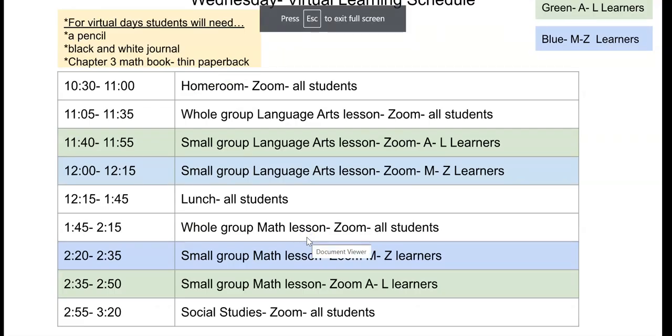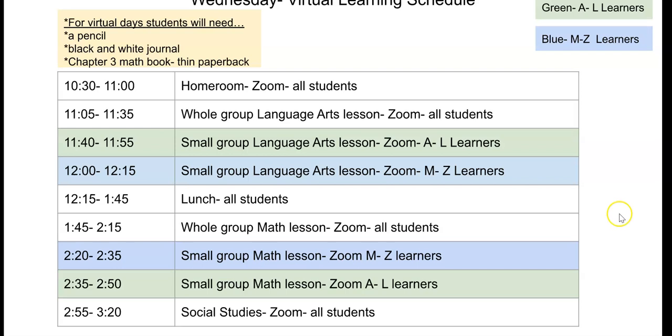Notice for the virtual days, you will need a pencil, your same black and white journal that you always keep at home and bring back to school to work in, and your Chapter 3 math book, which is a thin book. Now, even though you have Kami assignments for math, you will also be able to find those pages in your math book. So if you want to write them on paper first and then transfer your answers to Kami when you're learning, that would be fine. But for this virtual learning day, we are going to be doing a math lesson together, and so you will need your thin book, okay, to practice in.